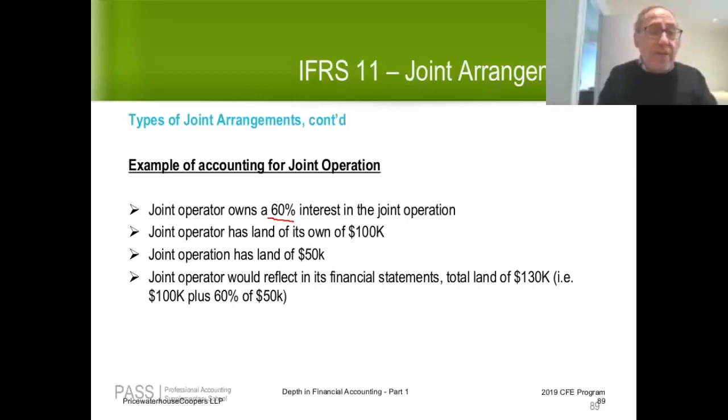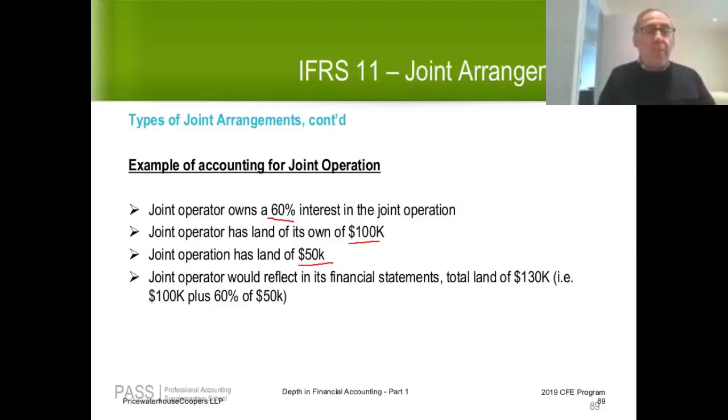Let's assume the joint operator has land of its own of 100,000, and let's assume that the joint operation has land of 50,000. So if this was regular consolidation, the parent had land of 100K and the sub had land of 50K, we would show $150,000 of land on the consolidated statements.